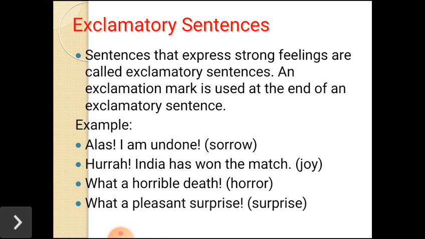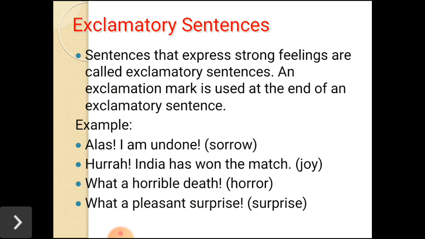Which kind of strong feeling? Sorrow, joy, horror, surprise, warning, concern. When we have this kind of strong feelings in a sentence, we can say this is an exclamatory sentence. And an exclamatory sentence always has an exclamation mark.